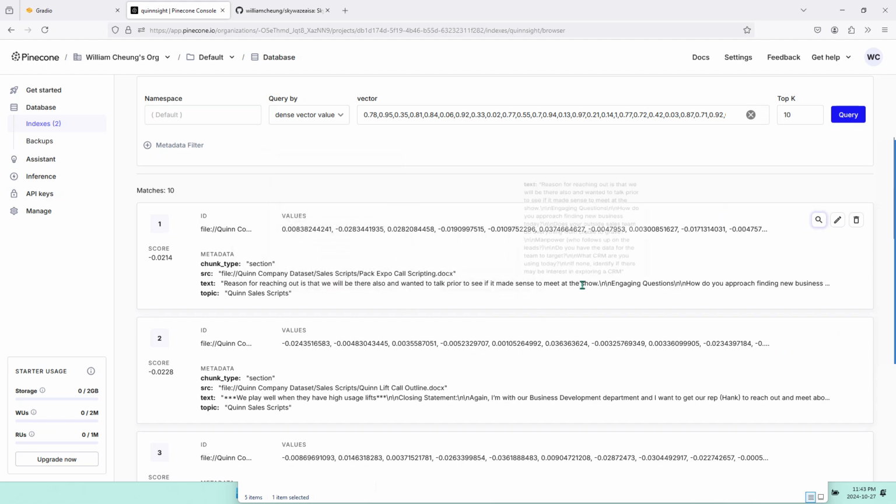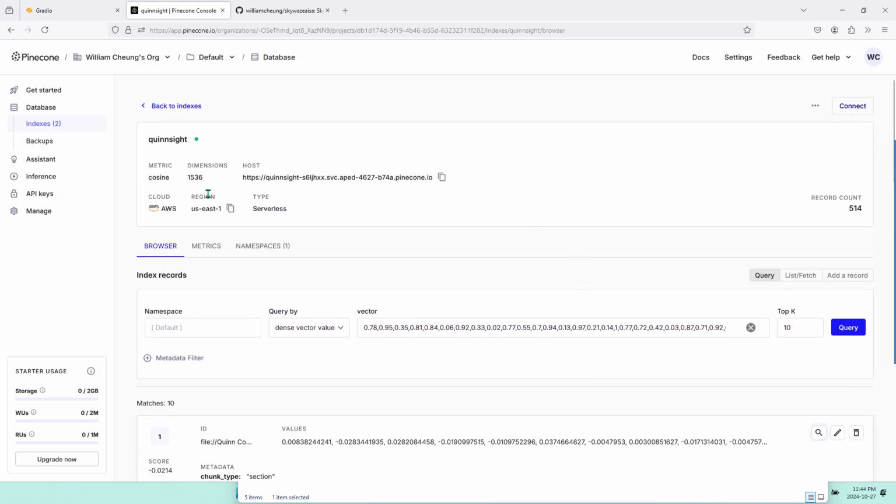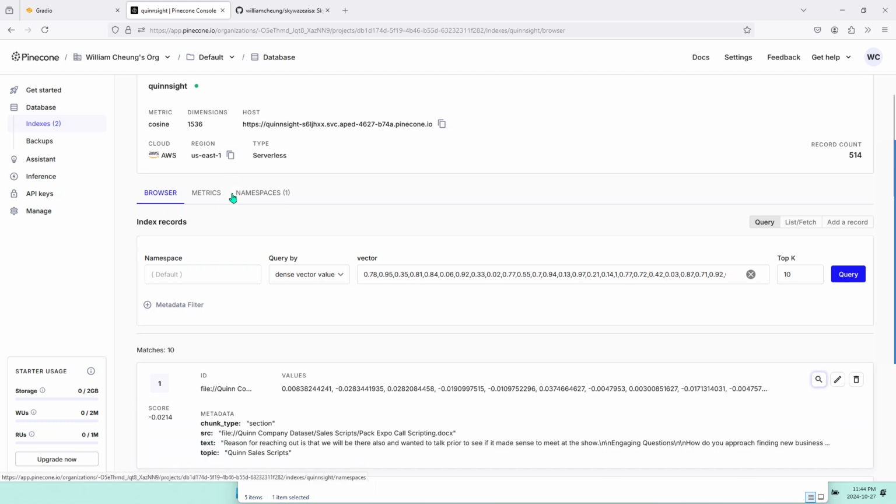And you can see each chunk of data. There's a chunk type which can be section or document, and the chunk is embedded into a vector like here, and the dimension of the vector is 1536 because I'm using OpenAI's embedding encoder, which uses this dimension. So the index has to match that dimension.